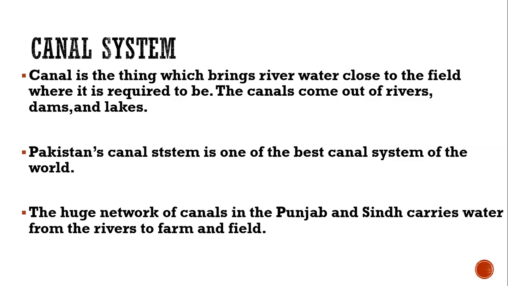The canal system is the thing which brings river water close to the field where it is required. The canals come out of the rivers and lakes.